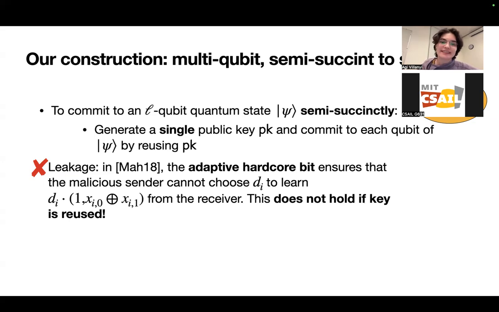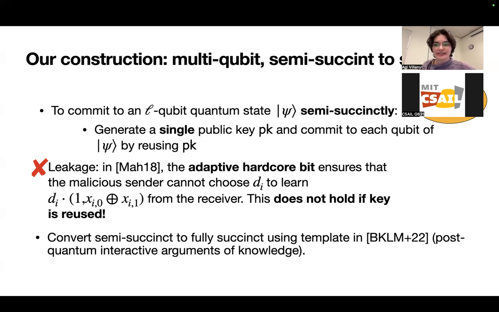But the problem is that this doesn't actually hold if the key is reused, because in this case, the general intuition is that the sender has access to more information. And so in the original protocol, you actually have to generate these independent public keys on each round to make sure that this attack doesn't happen. So we need to address this, which we will.